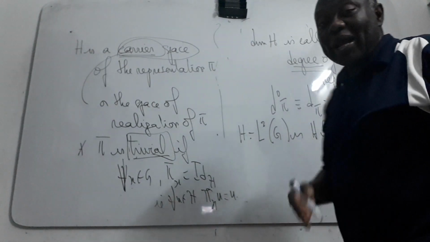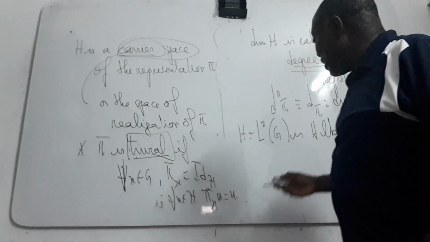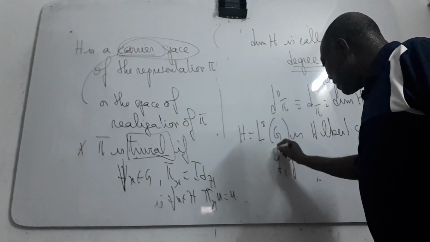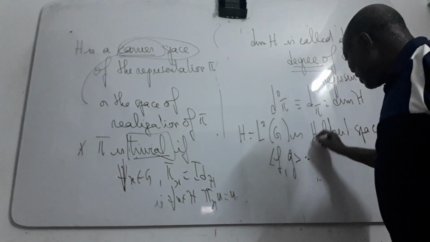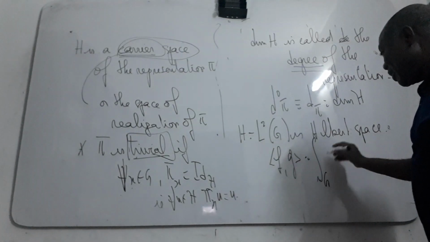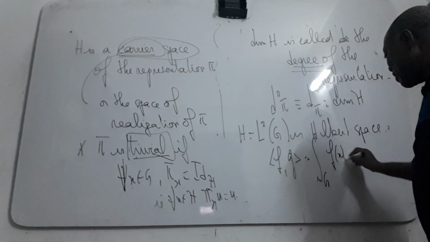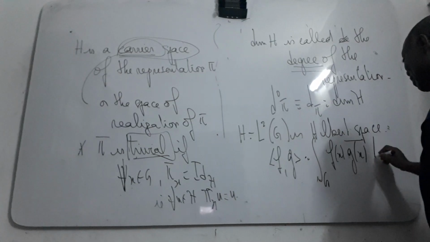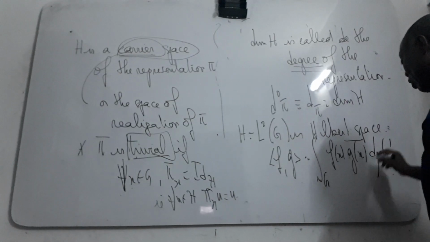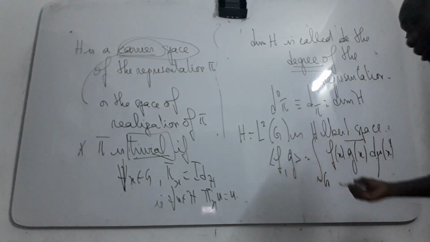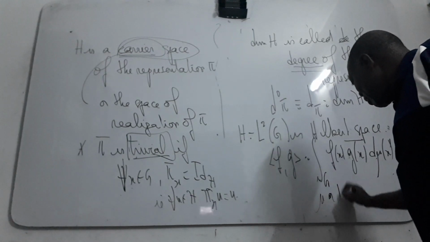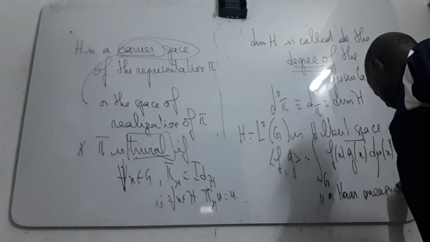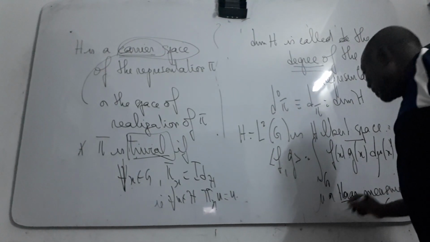This is an example I give you when you study the Hilbert space. The scalar product on this Hilbert space is the integral over G of f(x) times the conjugate of g(x) dμ(x), which is a complex number, where μ here is a Haar measure on G.